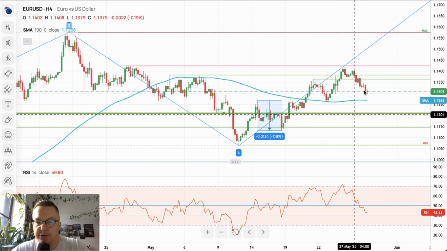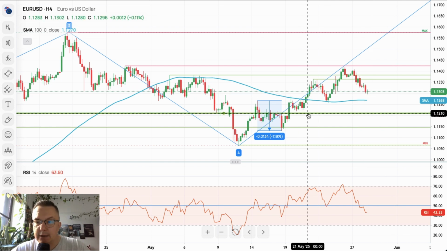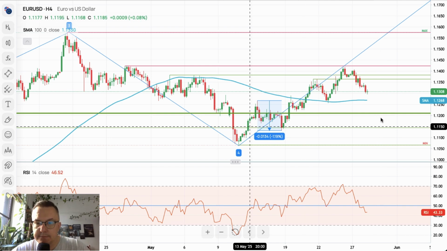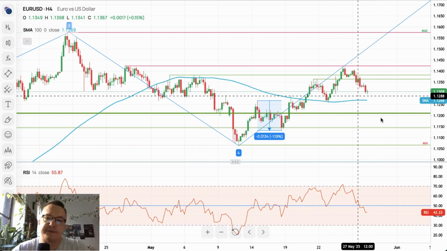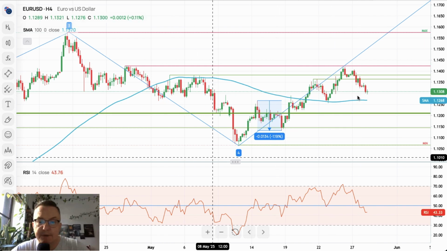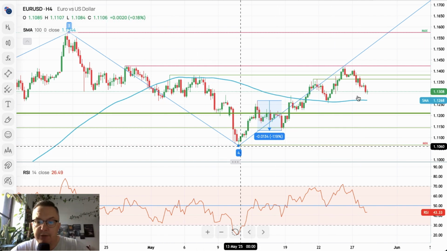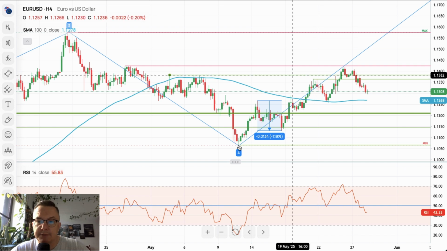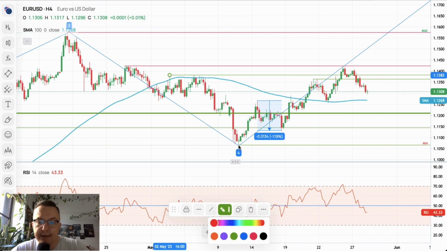So in that situation, we can even test the 1.1210, and that would mean the first part of the up movement had been completed, or it's still a part of the wave 4. For now, the bottom for the wave 4 is 1.1066, and we will stick to this scenario. This is the bottom. Now the market might be moving higher, might be developing the last wave in this cycle, the wave 5.